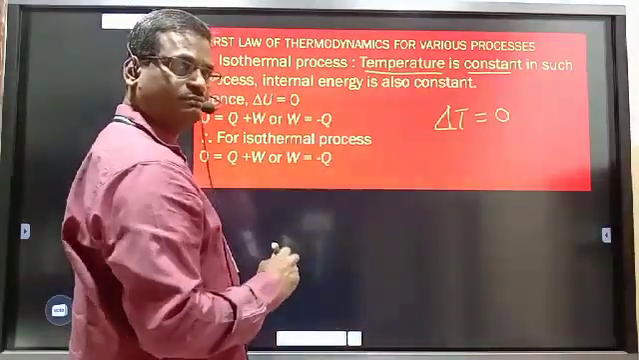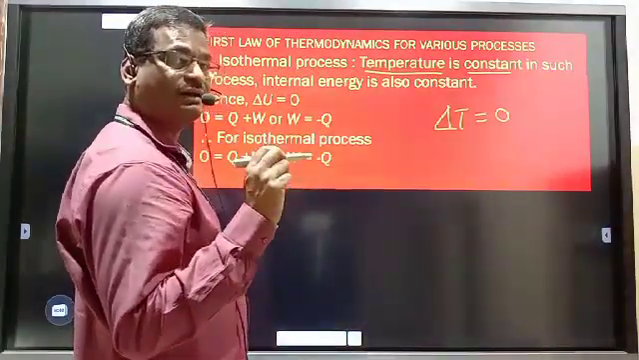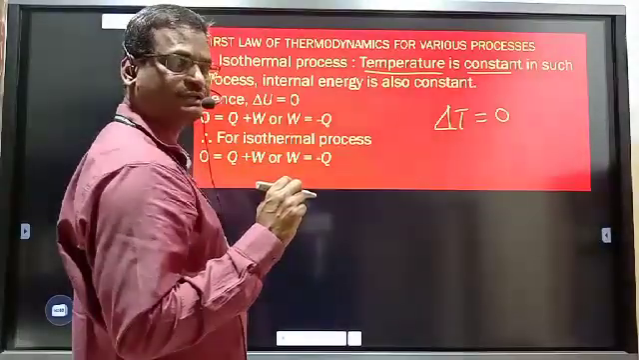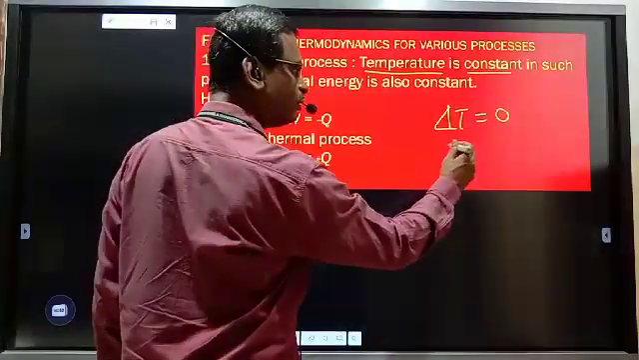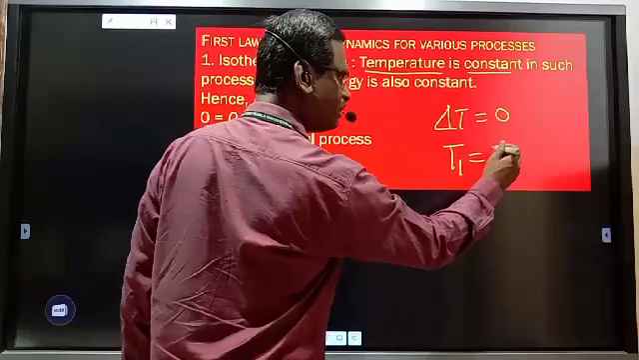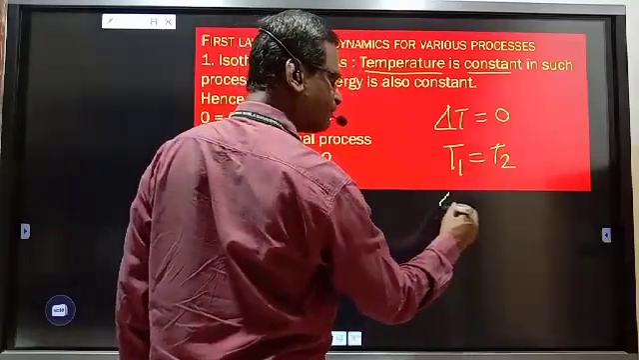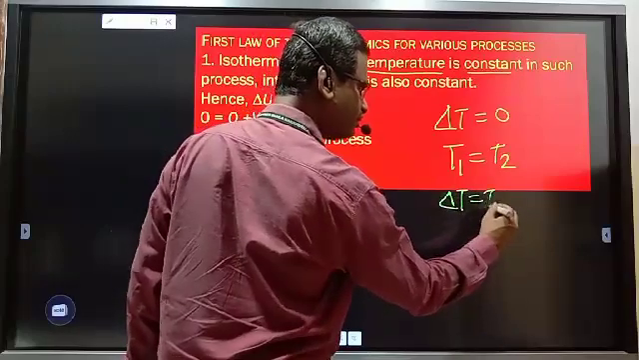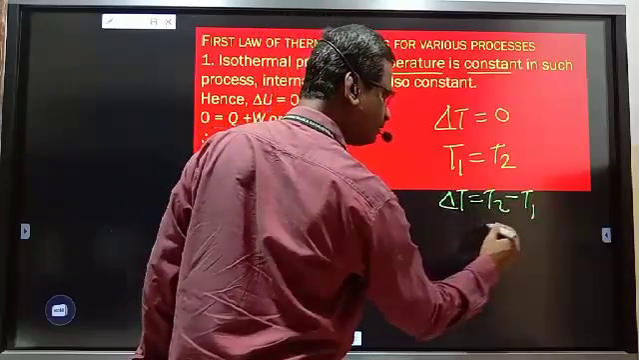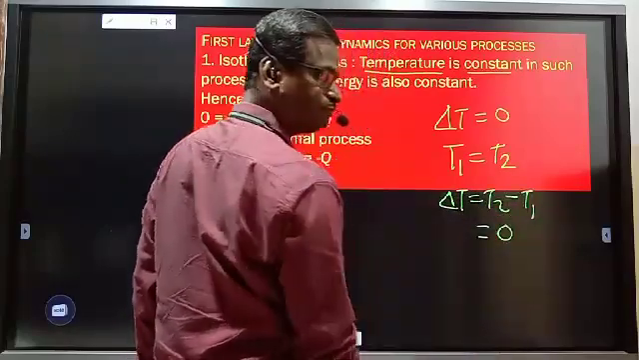And we have studied temperature directly affects the magnitude of internal energy. Why is delta T 0? Because initial temperature T1 is equal to final temperature T2. Therefore, their difference delta T, which is T2 minus T1, is equal to 0.